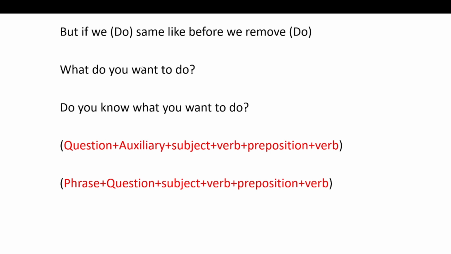This is a direct question. It becomes, do you know what you want to do? What is the question word, you is the subject again, want is the verb, then the preposition to and the verb do. We don't use do again after what. We remove do, same as in yes or no.